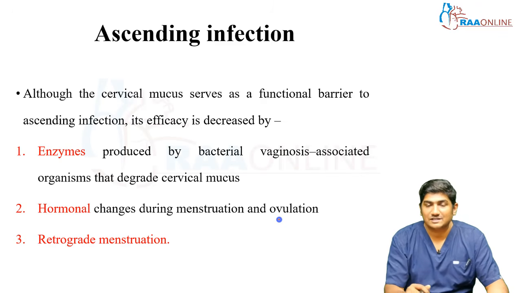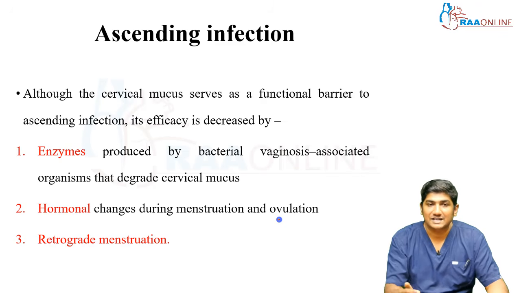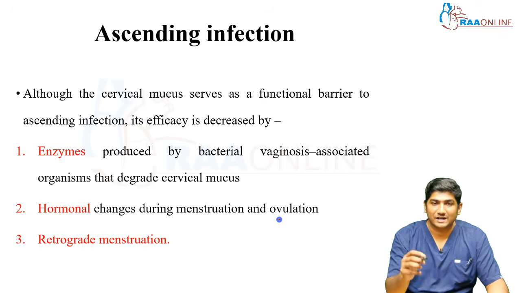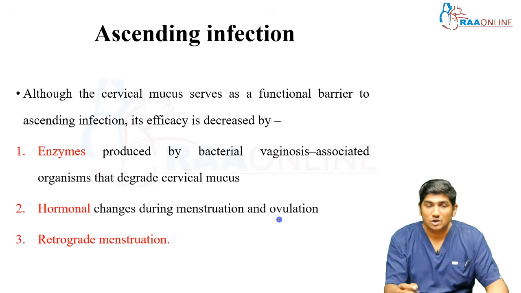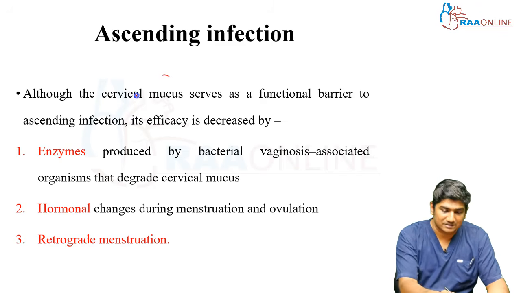Although the cervical mucus serves as a functional barrier for this kind of ascending infection, this cervical mucus barrier is inhibited or broken down by various mechanisms. Number 1 is enzymes produced by the bacterial vaginosis associated bacteria. These enzymes will degrade the mucus.